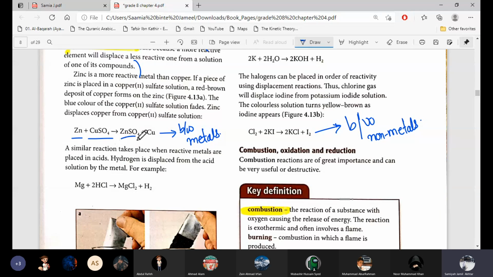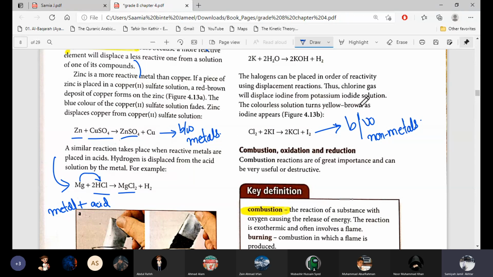The second reaction is between acid and a metal. In the neutralization reaction, I told you that whenever an acid is reacted with a metal, then a salt is formed. And the metal will displace hydrogen, it will take its place. So if the metal is more reactive than hydrogen, then obviously it will displace hydrogen and we will get magnesium chloride.